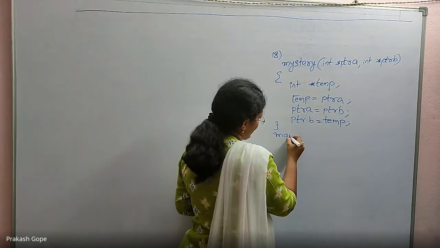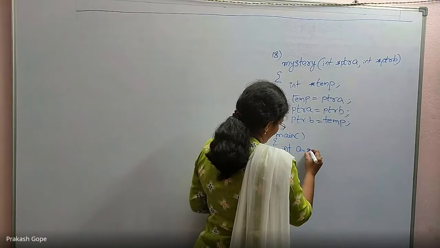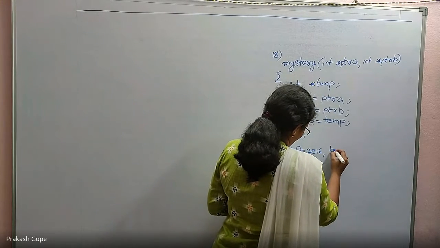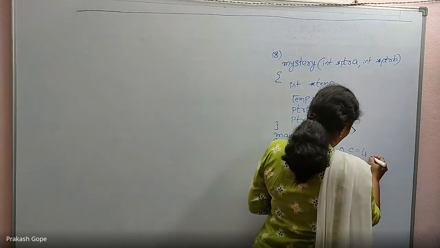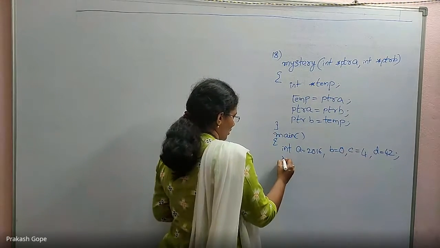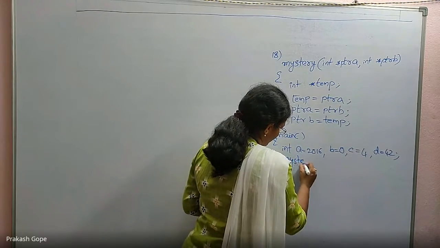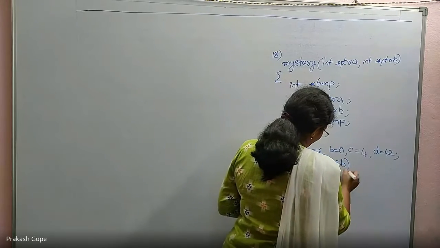Then there is a main function. a is 2016, b is 0, c is 4, d is 43. Calling the mystery function by passing the address of a and the address of b.